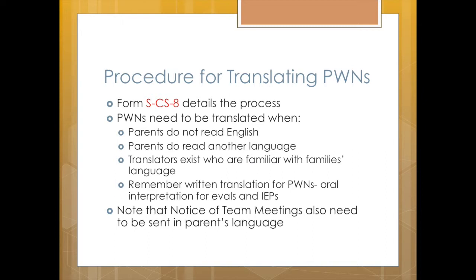Just a reminder that last spring we shared directions for translating prior written notices into the family's native language. If you look at Form SCS-8 in the Child Study Forms, you will be able to review the directions for this process. Remember that you do need to translate prior written notices into the family's language if they are not able to read English. We do have the forms themselves translated into several languages, so you'll usually be asking for translation of your responses to the 5 prior written notice questions.